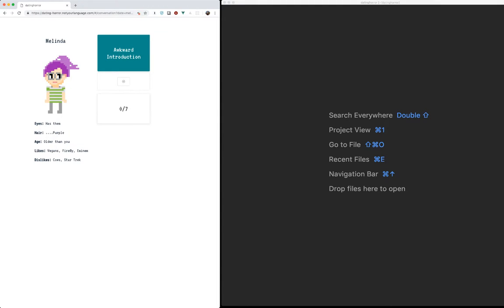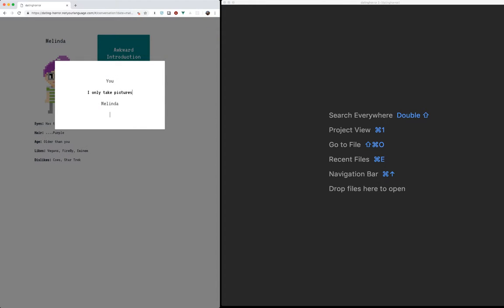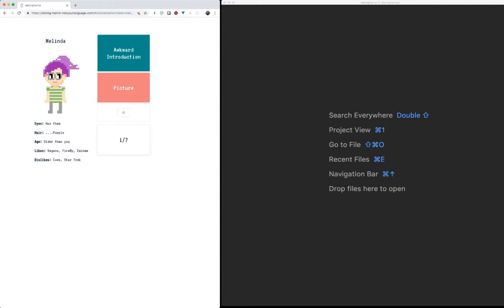It's very simple. You have Melinda over here. You have a conversation chain. You go through, choose a part of that conversation, and then you see that conversation happen in real time. And it's a little bit random. You don't know what you're going to say at any other time, and you don't know how they're going to react. Each piece you add to this changes the end game and also changes how this individual looks over here.